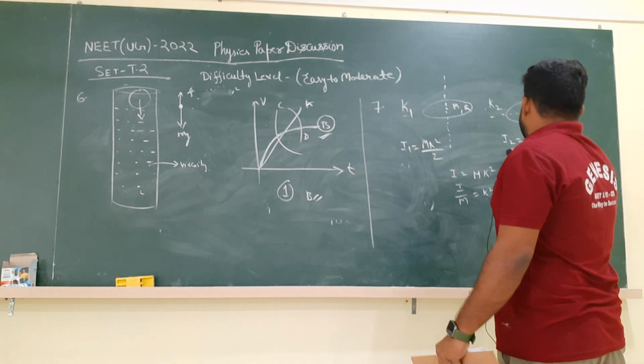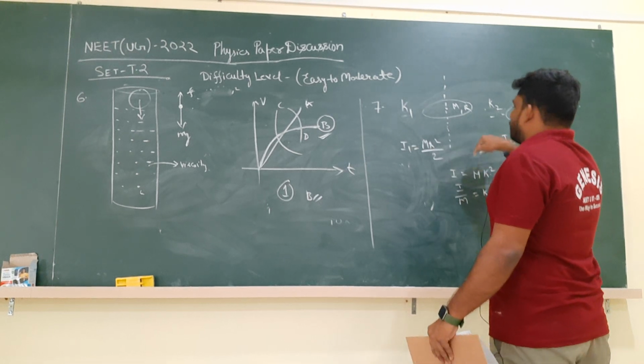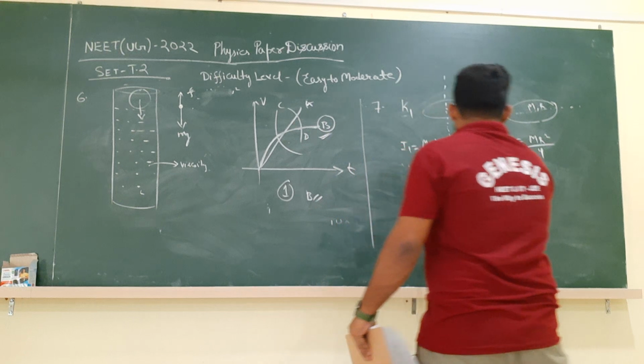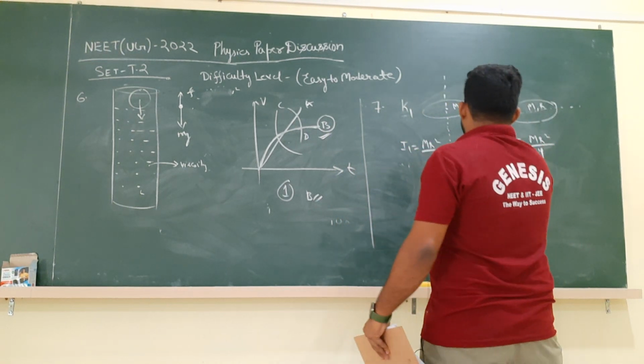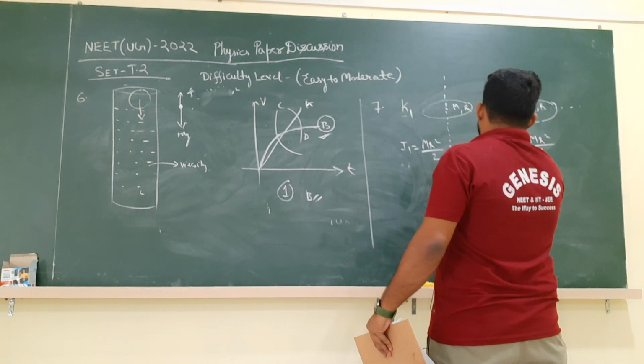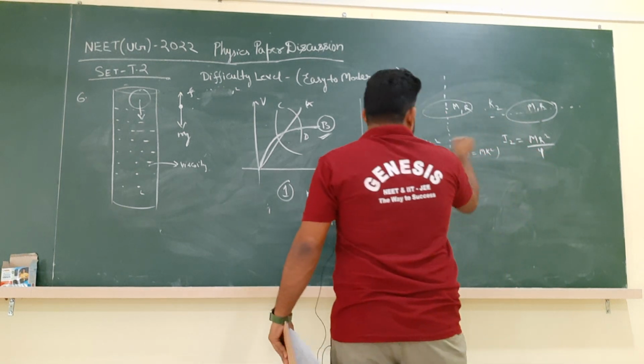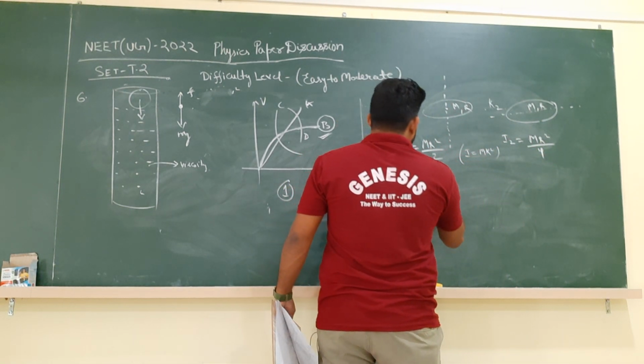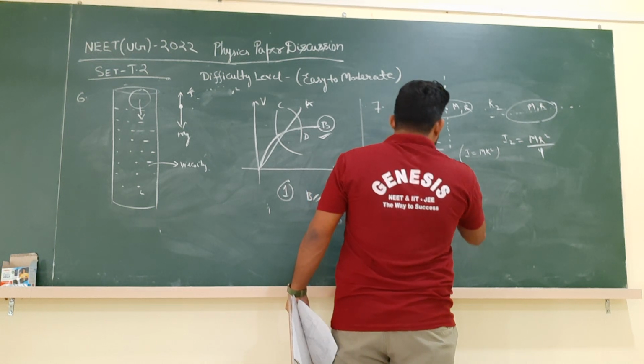So I1 by I2 is equal to K1 by K2 whole square. We know I is equal to mk square, and m is the same for both bodies. So I1 by I2 is equal to K1 by K2 whole square.